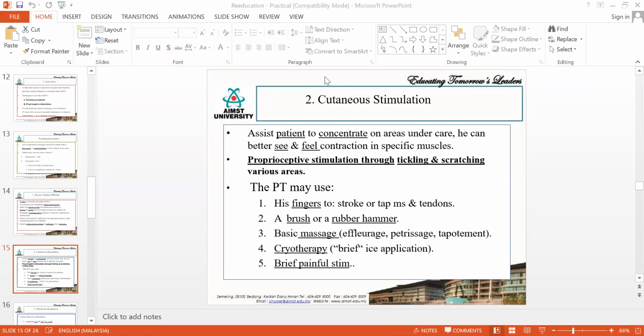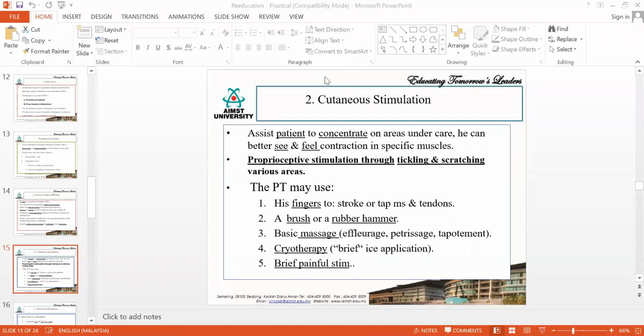So these are the techniques to increase the cutaneous sensation. One is massage, which we have already learned. Another one is brushing. For brushing, you can also use your knee hammer. If you have your knee hammer, behind it you will have some brush.